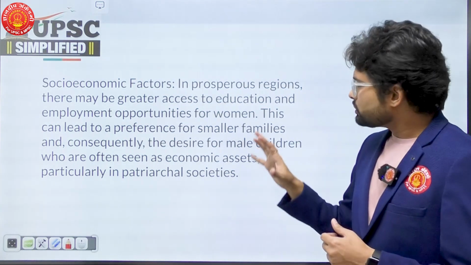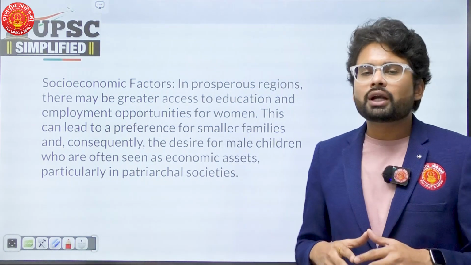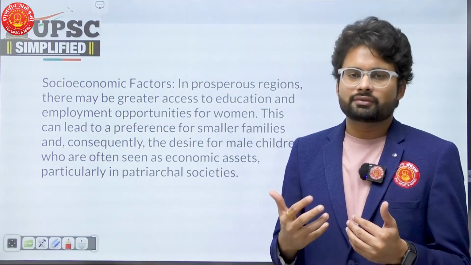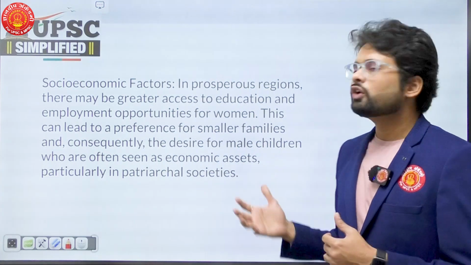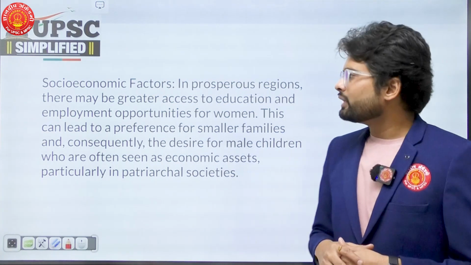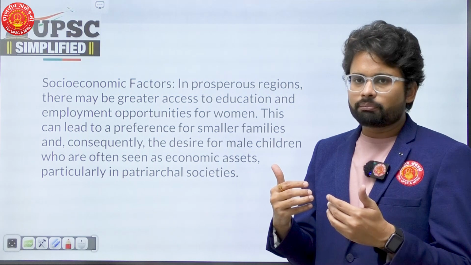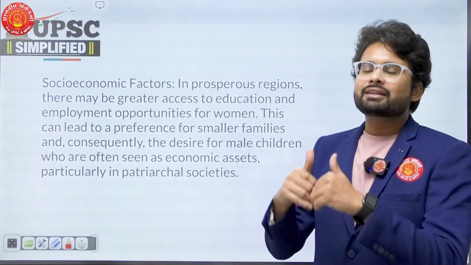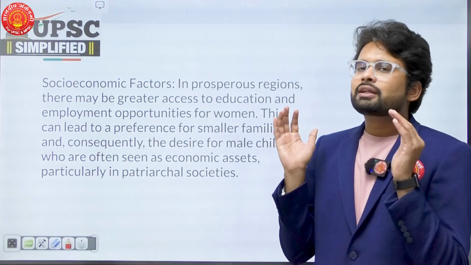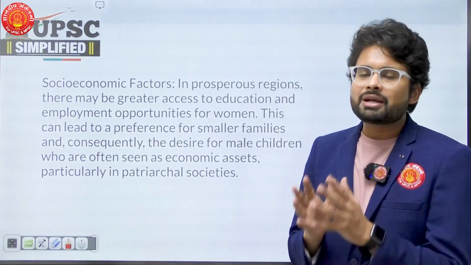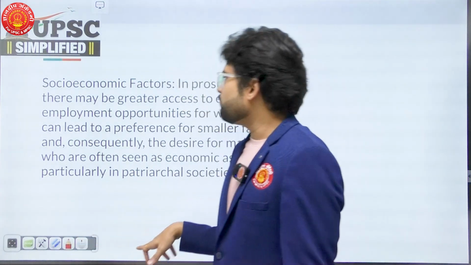Because of the lowering of the family size, the choice is becoming important, as the male or boy child is considered as Vamshoddharak, a son-meta preference, or an economic asset in the future. So because of that rising prosperity in families, the number of members in the families is getting lowered, and because of that, the choice is becoming more important, and the families are choosing boys, not girls. So the socio-economic factors are important for that.